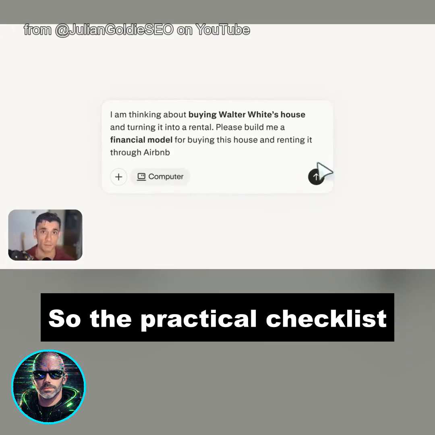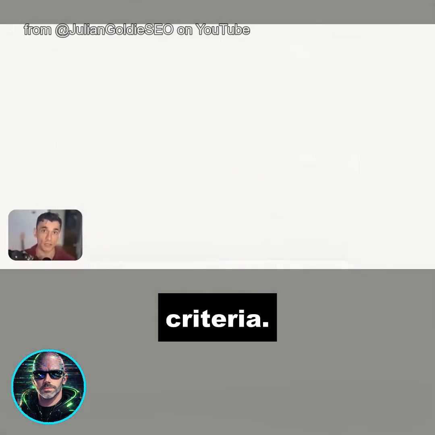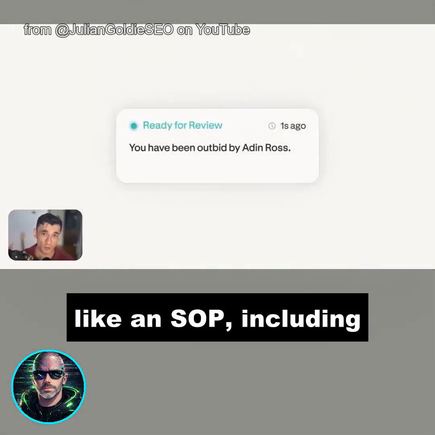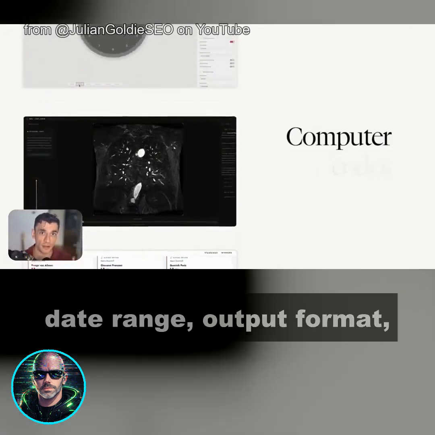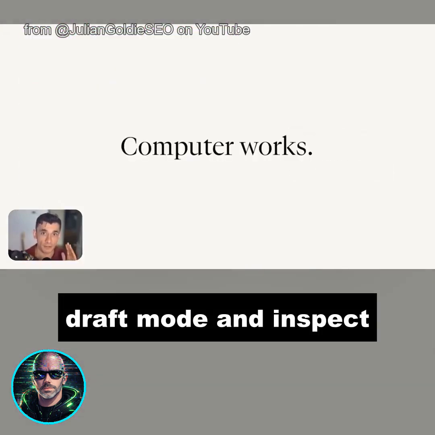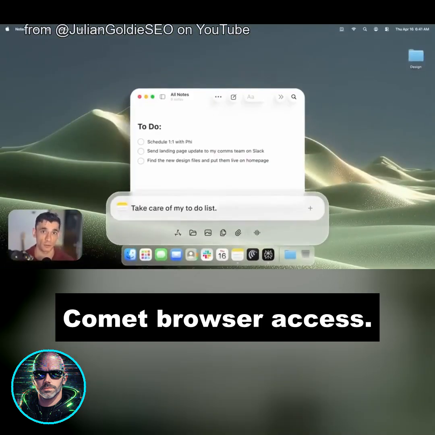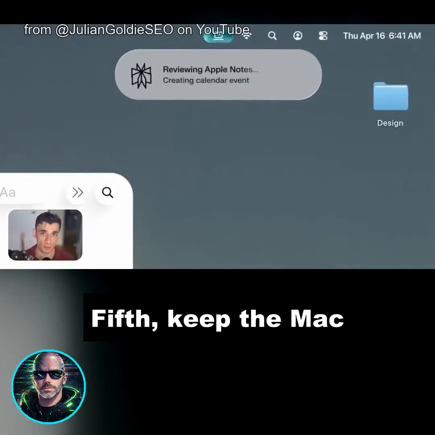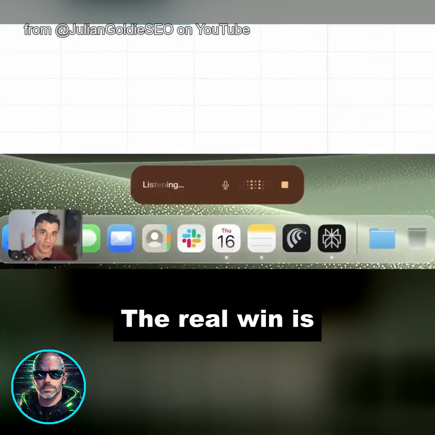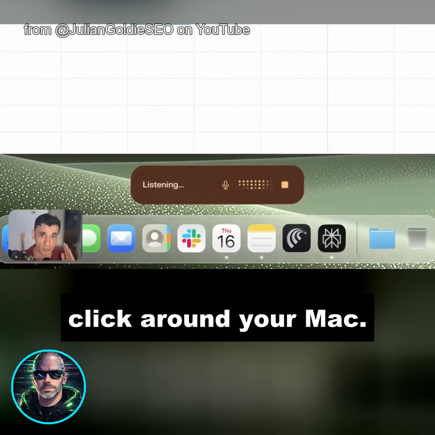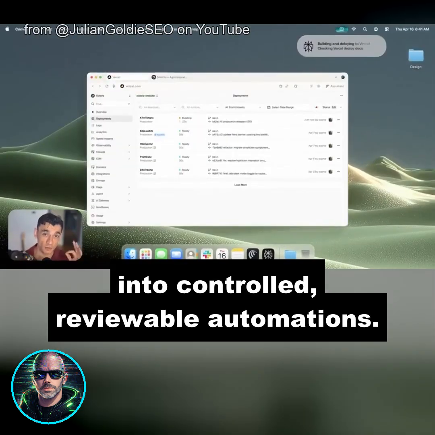So the practical checklist is this. First, pick one safe workflow with clear success criteria. Second, write the prompt like an SOP, including the folder, file types, date range, output format, and approval rule. Third, run it in draft mode and inspect the result. Fourth, only then connect more apps or add browser access. Fifth, keep the Mac Mini set up for recurring background jobs, not random experiments. The real win is not that Perplexity can click around your Mac. The real win is reviewable automations.